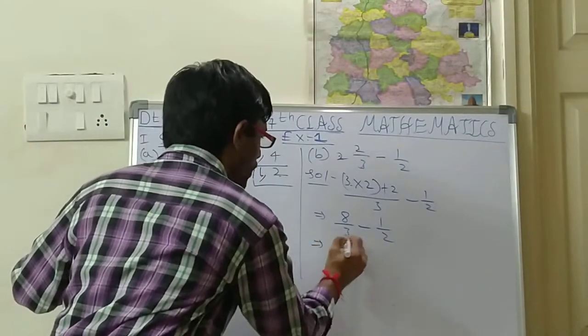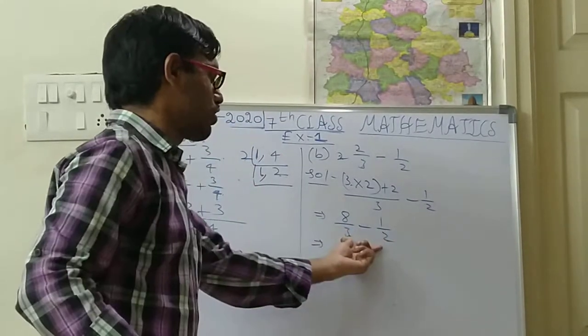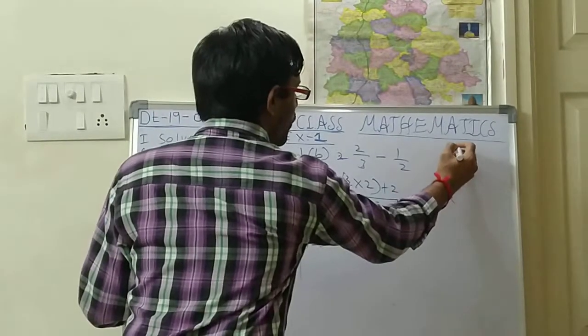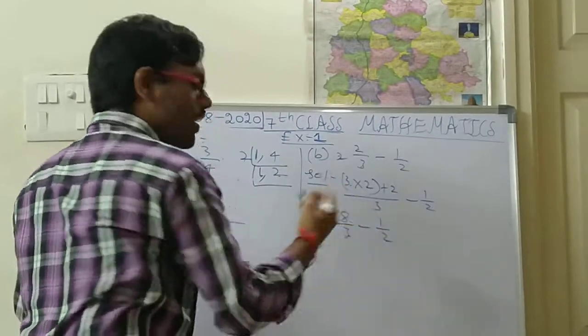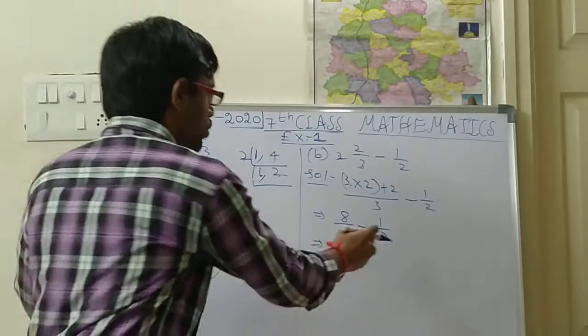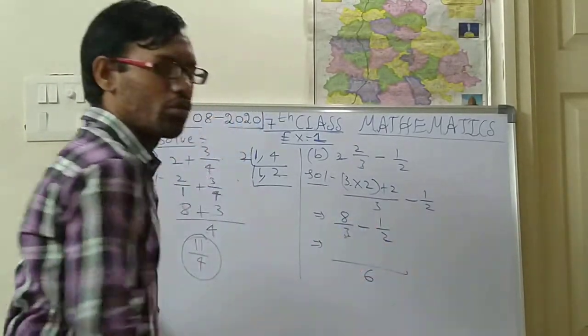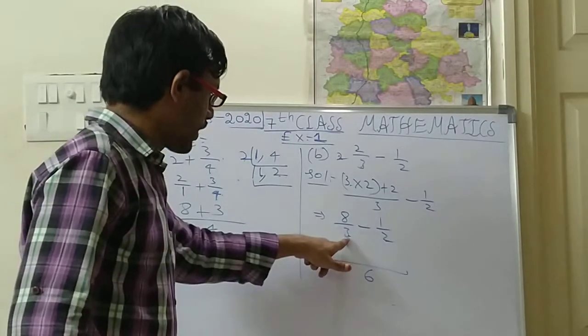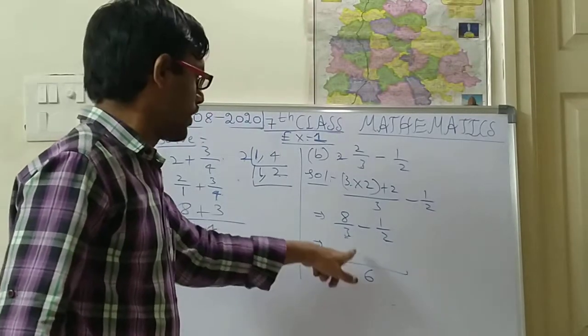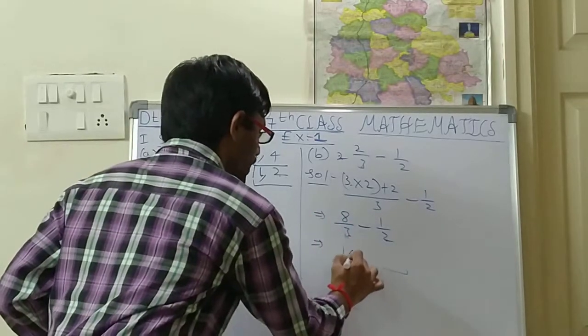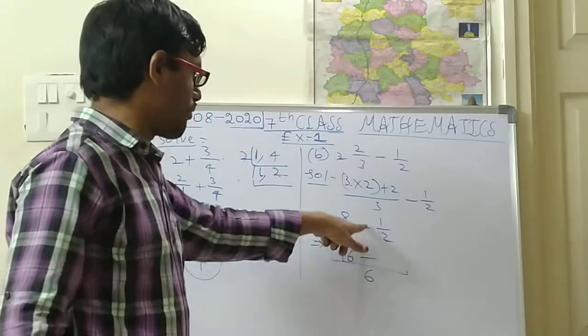Okay. So again, denominators are not equal. So you should make them as equal. So how you should make? So by doing LCM. 2 and 3 are both prime numbers only. So multiply this 2. So 2 into 3, 6 only. Next, 3 into how many times is 6? 3 into 2 times. So 2 into 8, 16.